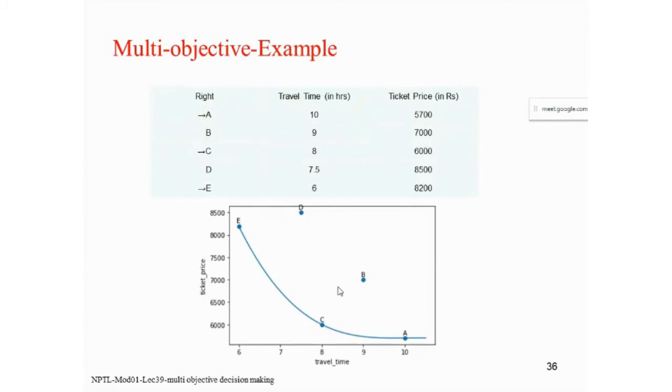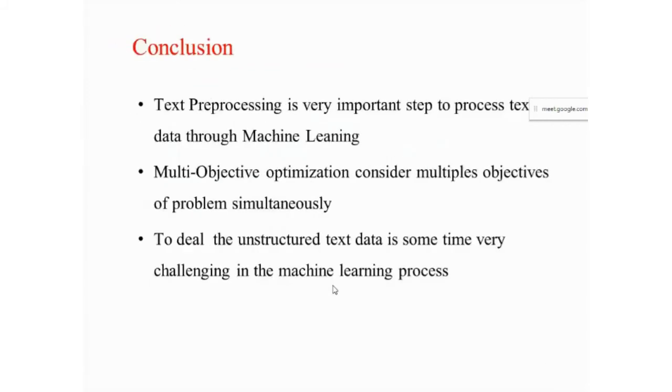In addition, you have already seen that pre-processing of the text is very important, and we require special attention to process the text data.